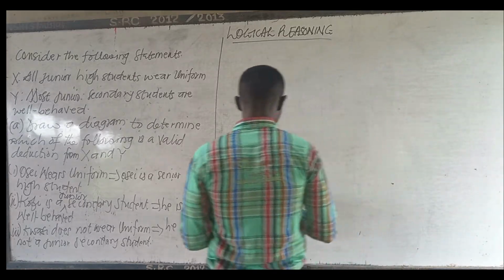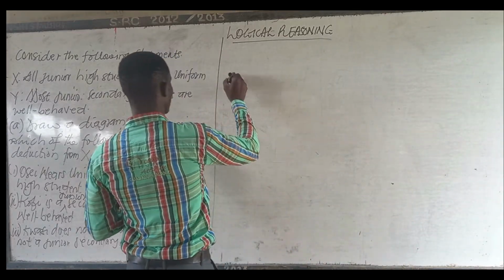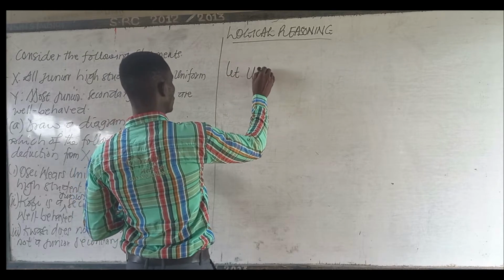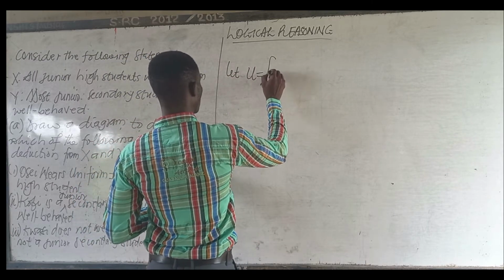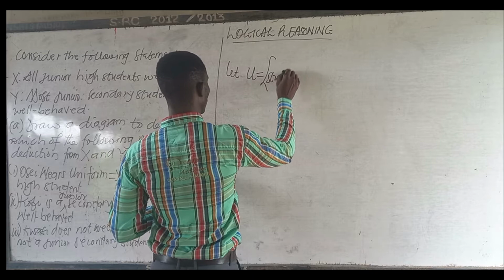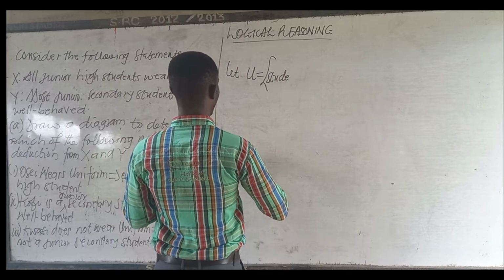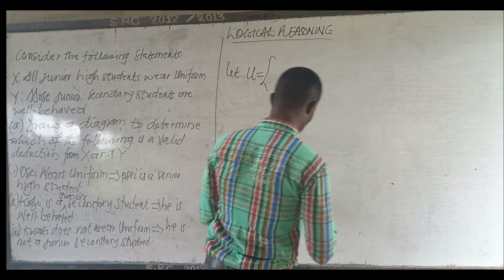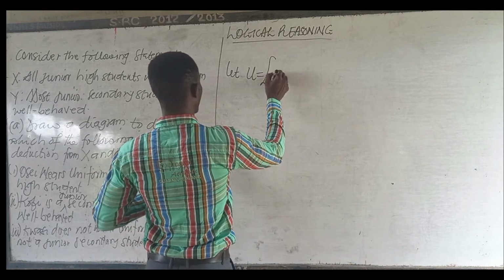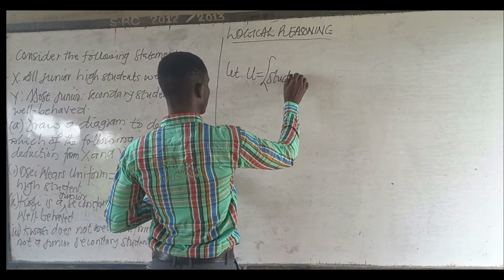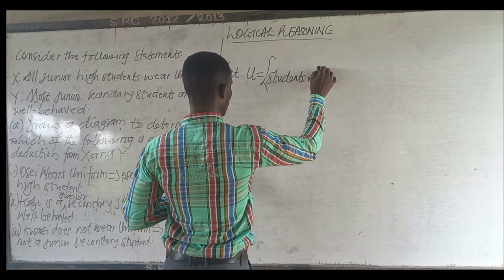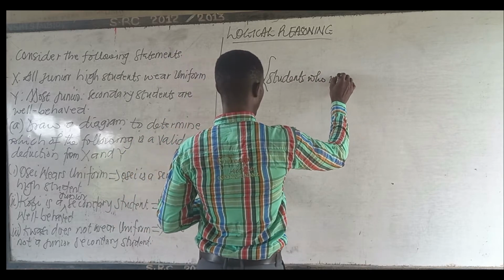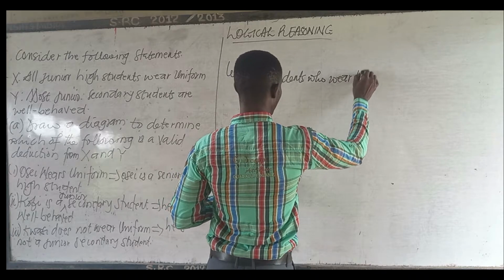So in this, we can say let U be equal to people who wear uniform, or students who wear uniform.